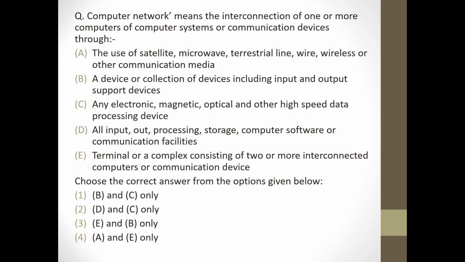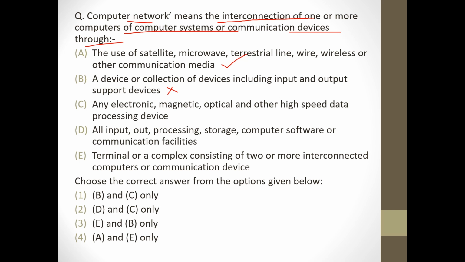Next question. Computer network means the interconnection of one or more computers of computer systems or communication device through the use of satellite, microwave, terrestrial, line, wire, wireless or the other communication media. Correct. A device or collection of devices including input or output support devices. Wrong.